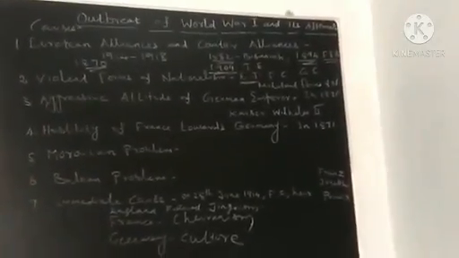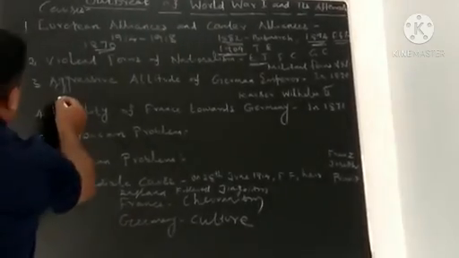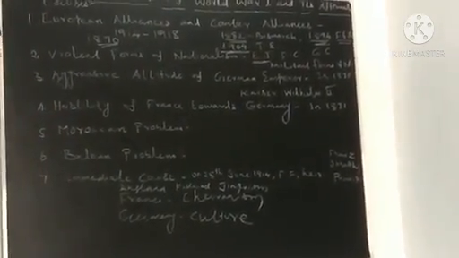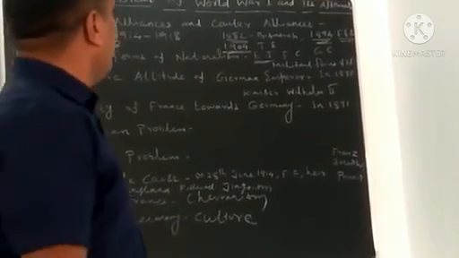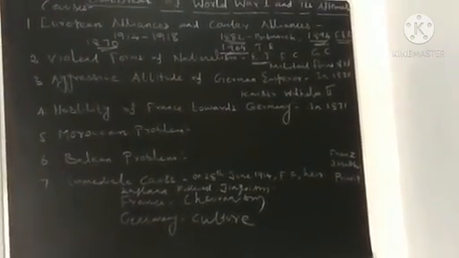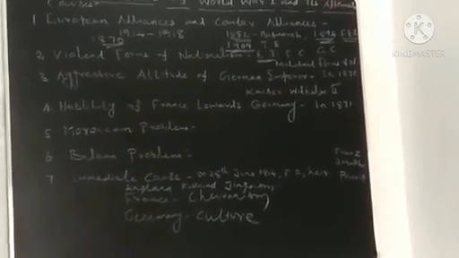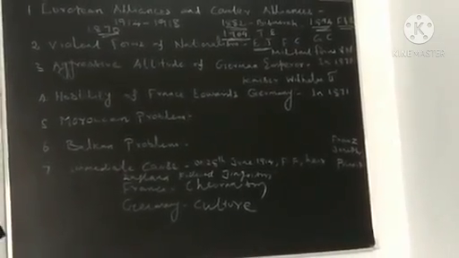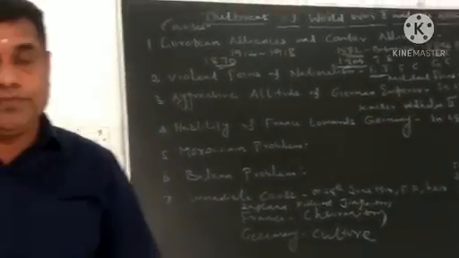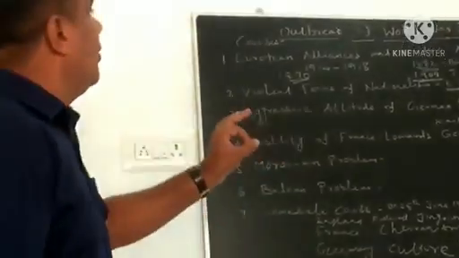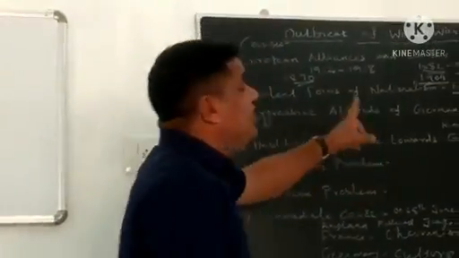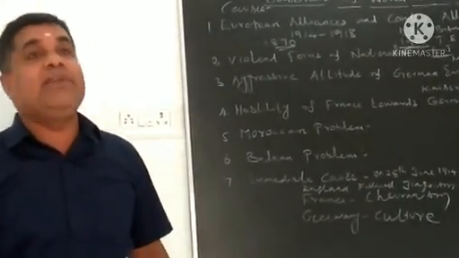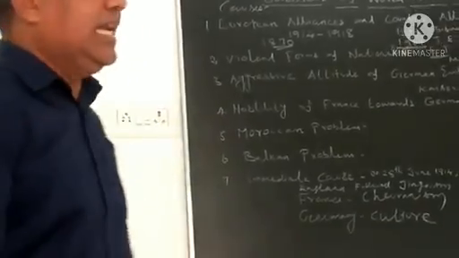Next one: aggressive attitude of the German Empire. I already told you that in 1870 the unification movement started. After the unification movement, Germany developed industrially.